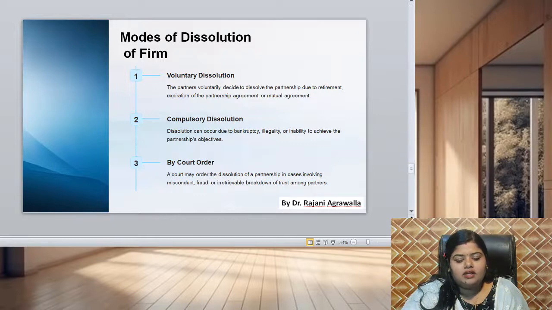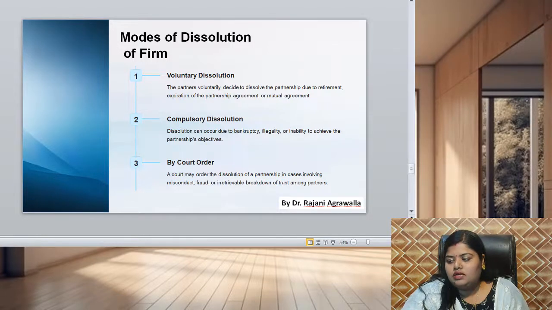And there is dissolution by court order. A court may order the dissolution of a partnership in cases involving misconduct, fraud, or irretrievable breakdown of trust among partners. So these are the cases where the partnership firm can be dissolved: breach of trust, illegality, bankruptcy, or mutual agreement, right?